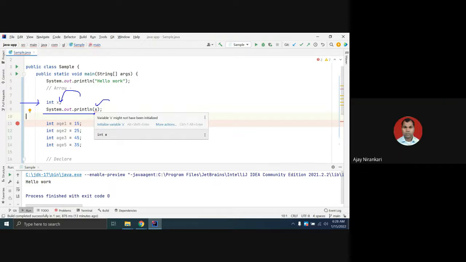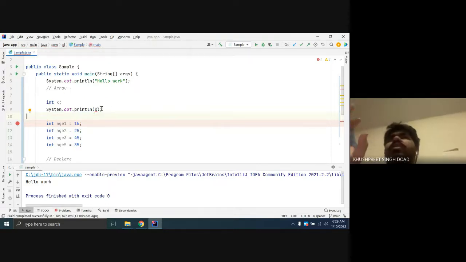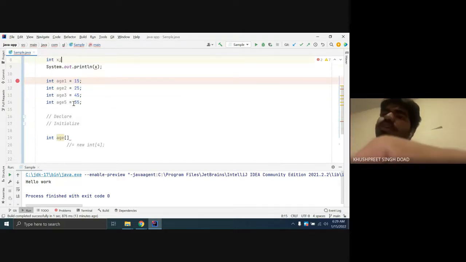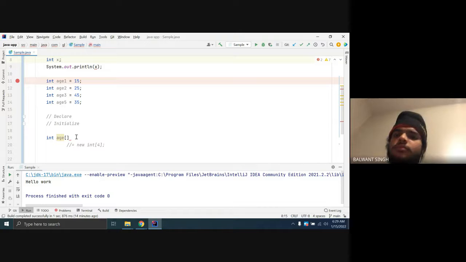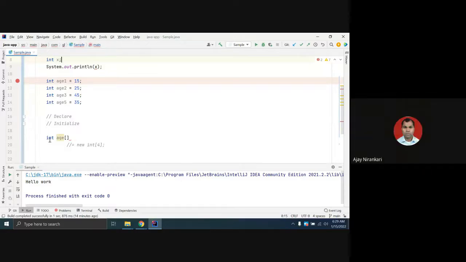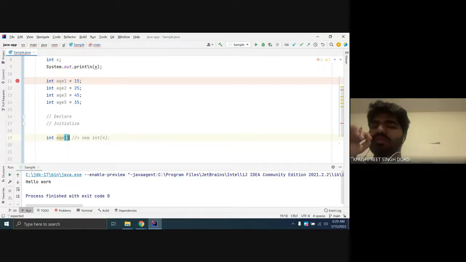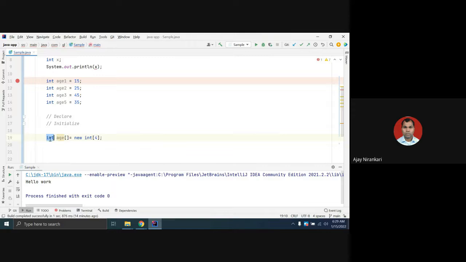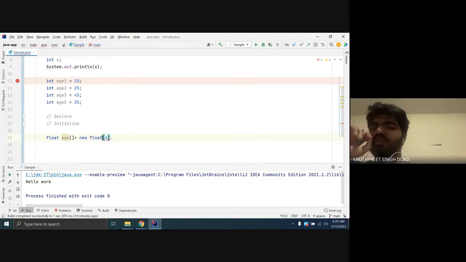So whenever we need to initialize any array, like we created int age bracket, we declared that age is an array. When we need to initialize it, we write age is equal to new, with the same data type, int or String or anything. Here these are data types, and this you can change. Maybe you want a float: here you change to float, but here you also have to mention float.